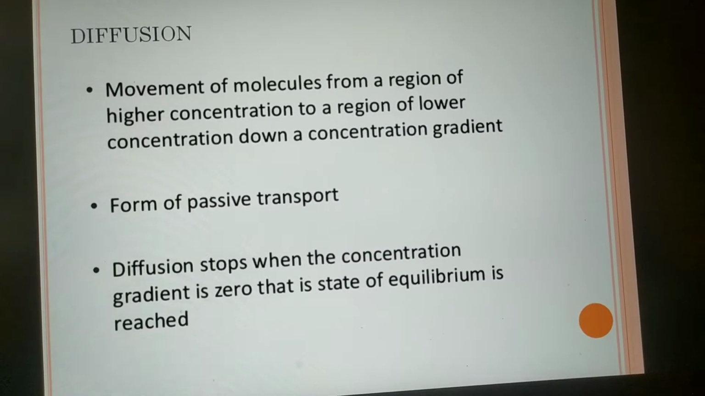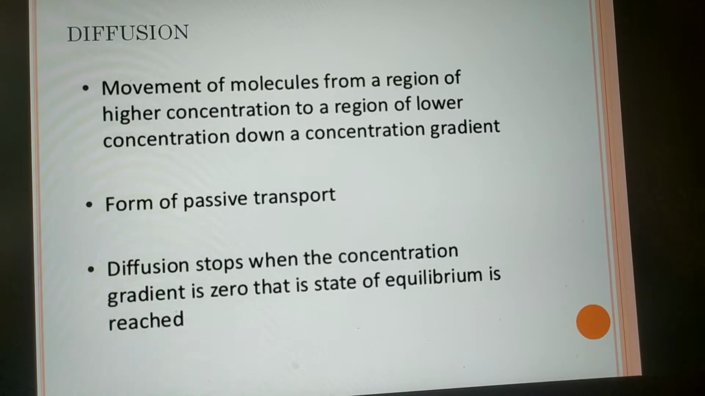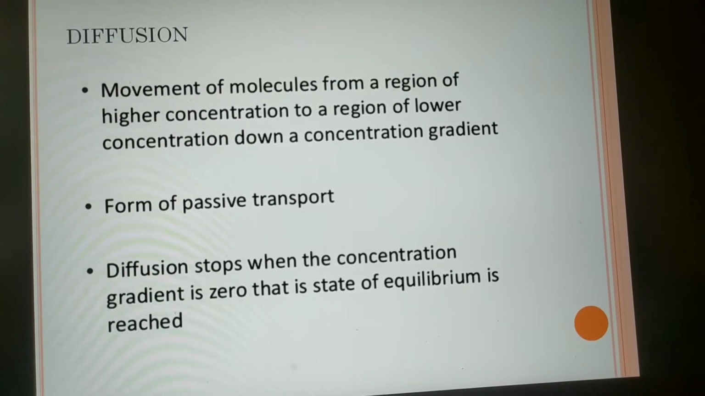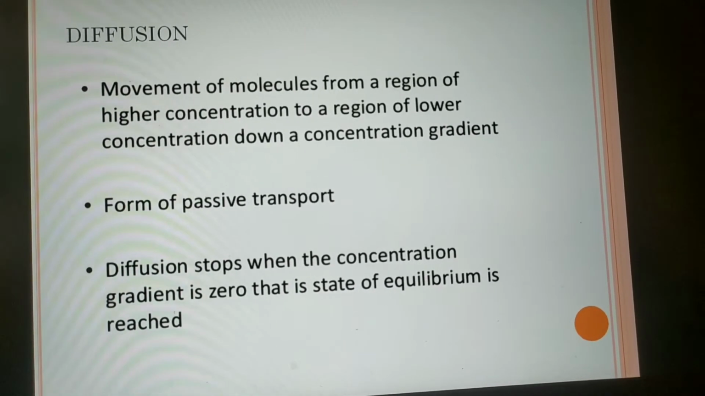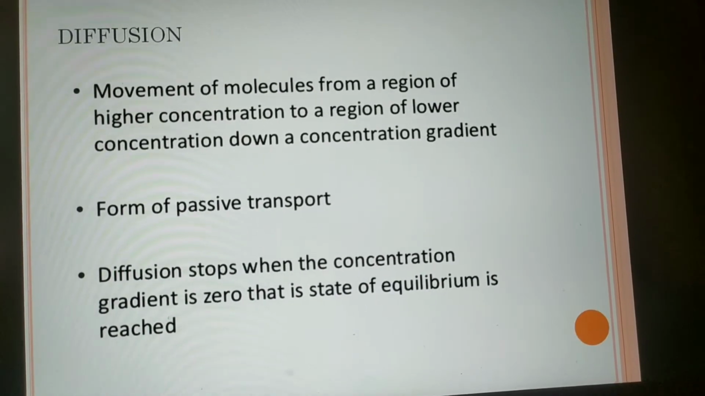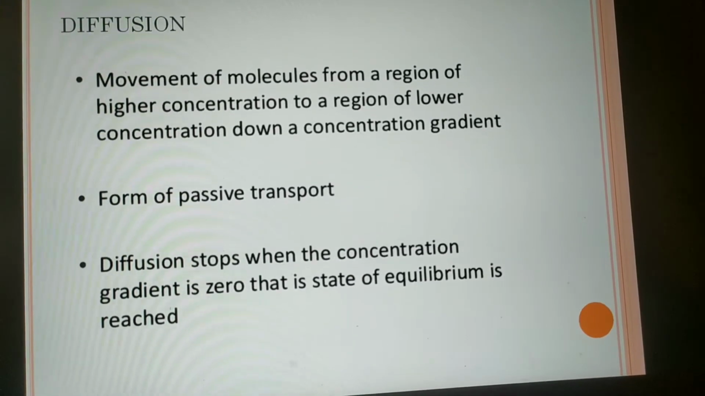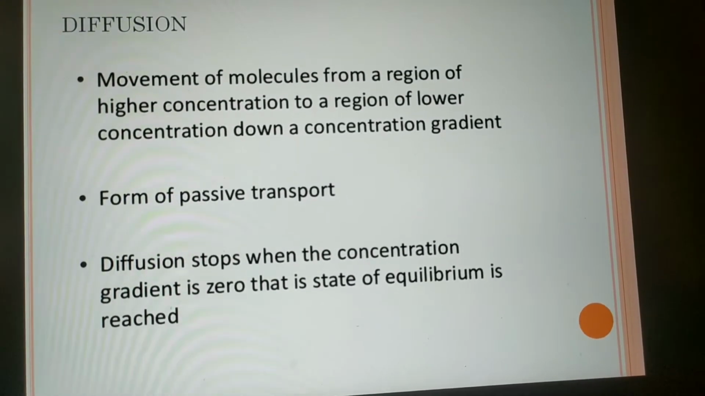The first type of passive transport is diffusion, which involves movement of molecules from a region of higher concentration to a region of lower concentration, down a concentration gradient. It is a form of passive transport. Diffusion stops when the concentration gradient is zero, that is, a state of equilibrium is achieved.